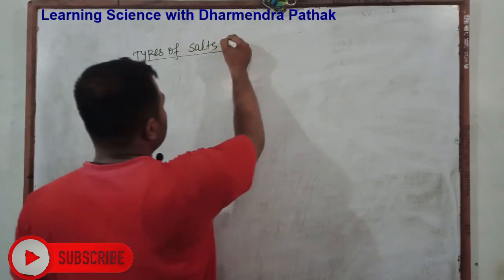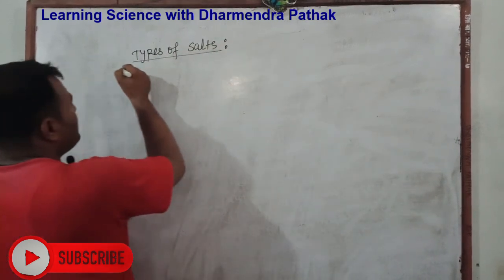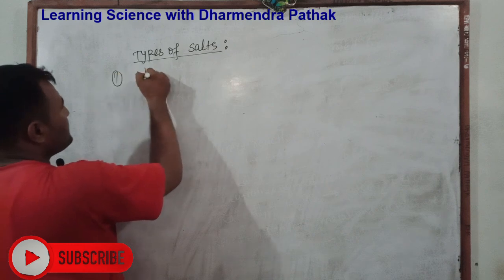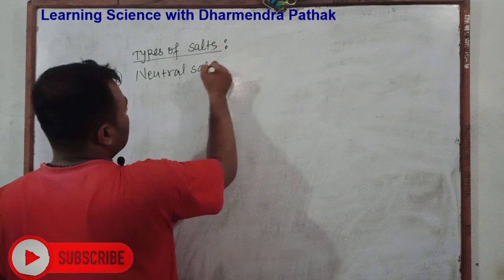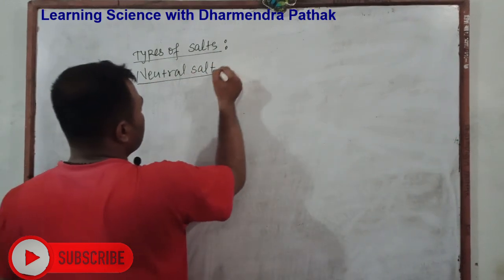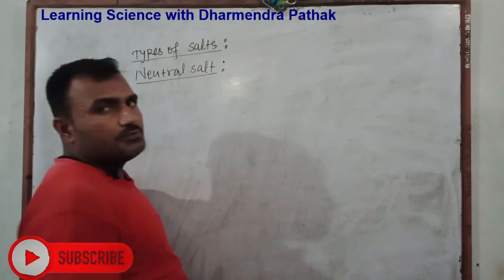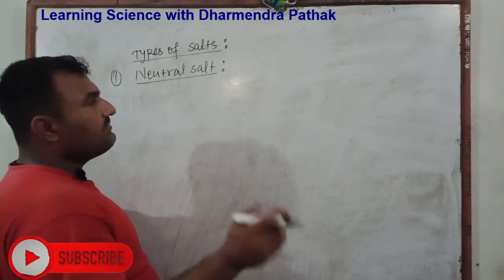Salts are classified into different types. At first, neutral salt. Neutral salts are formed by complete neutralization between acid and base.